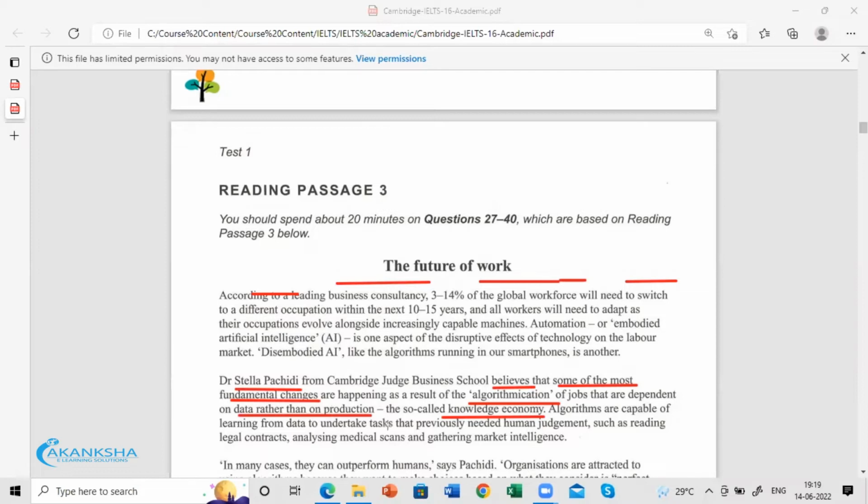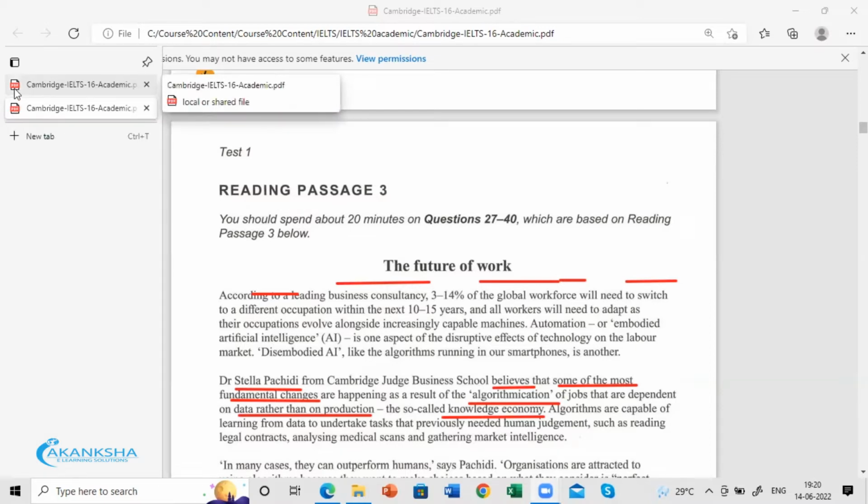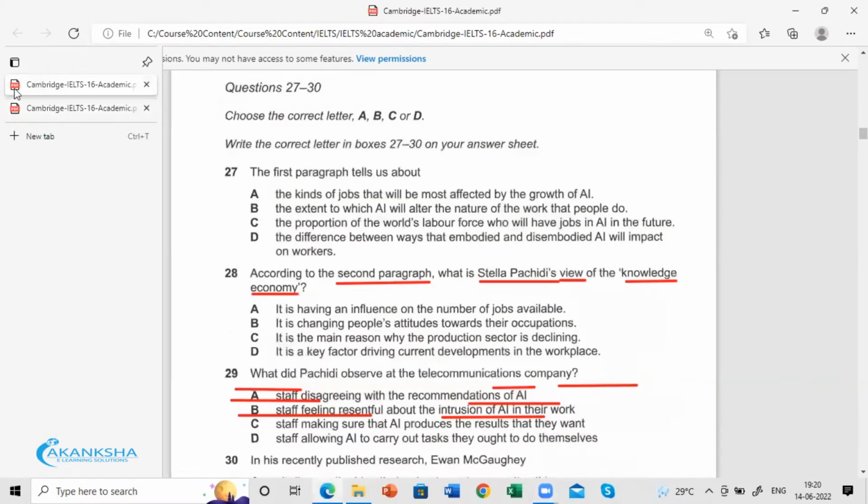That is called the knowledge economy. This is what she thinks about it. Now, what can we do here? Go with each option one by one.